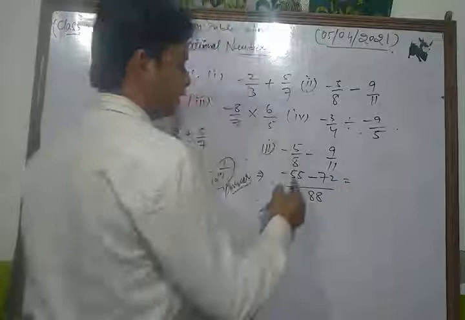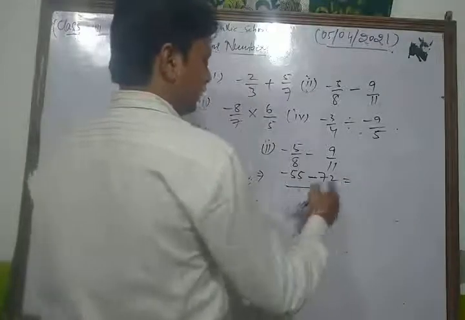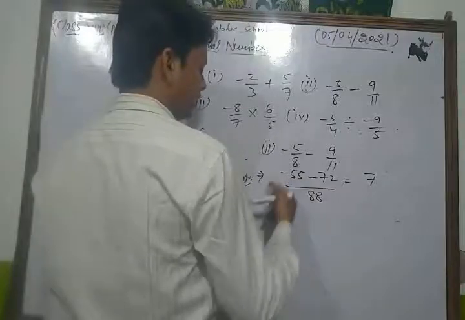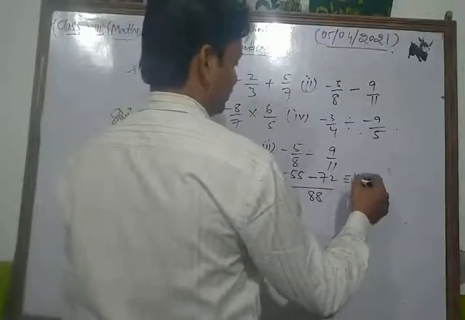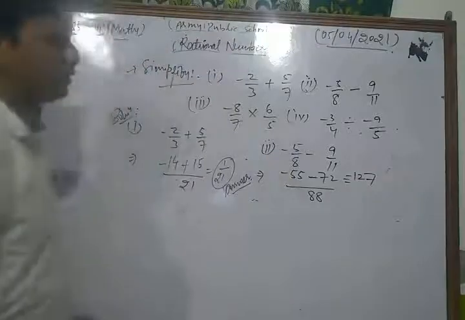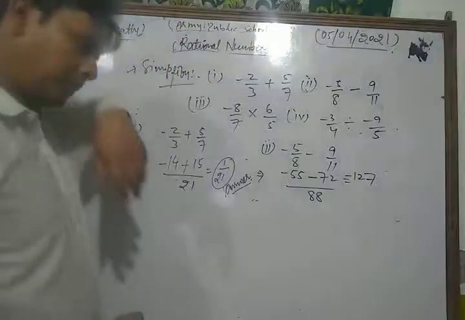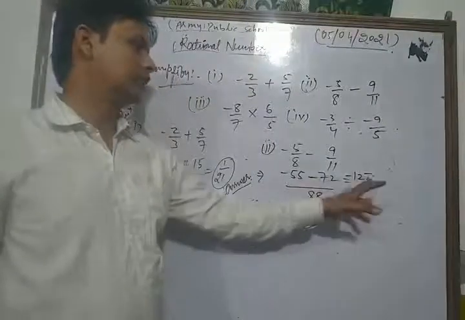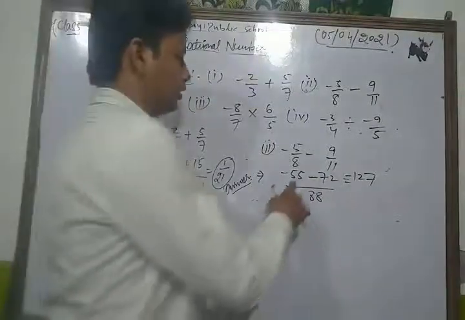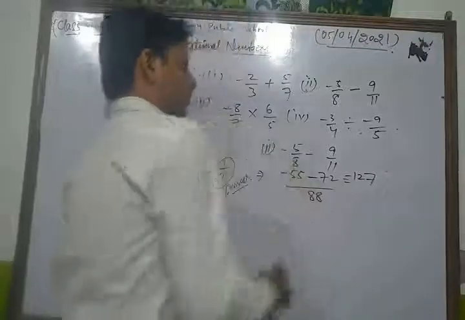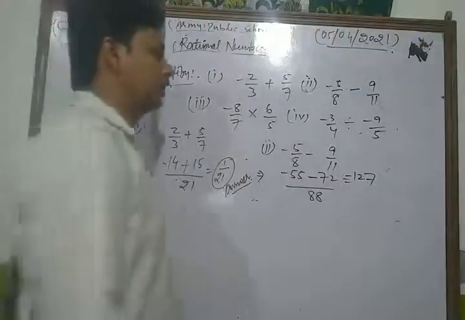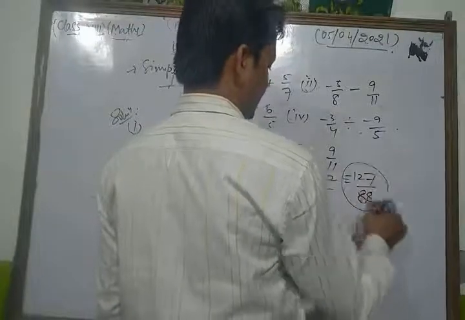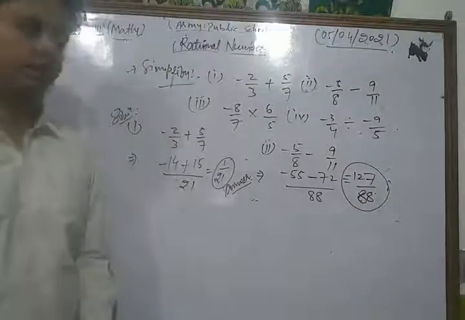Now we get minus 55 minus 72, so we get minus 127 upon 88. This is the required solution of the given question.